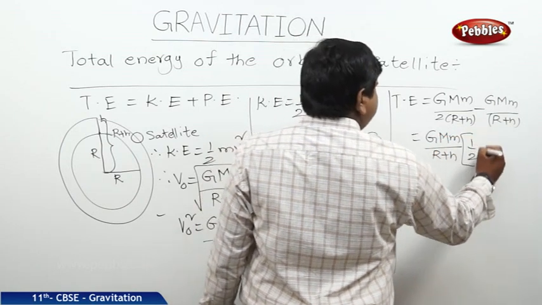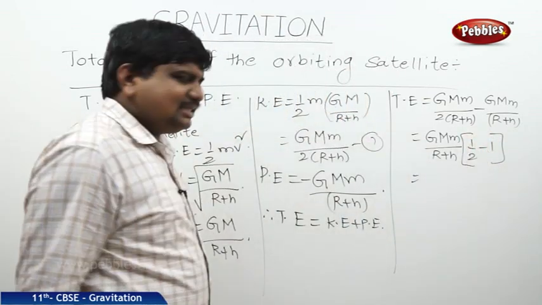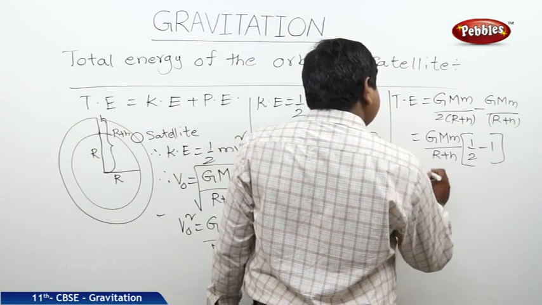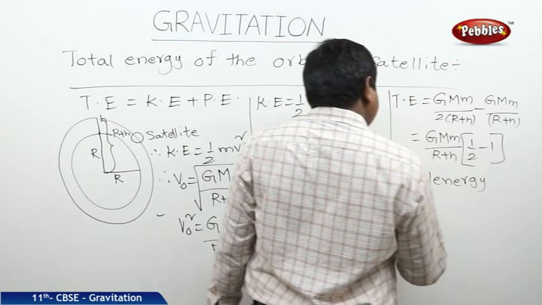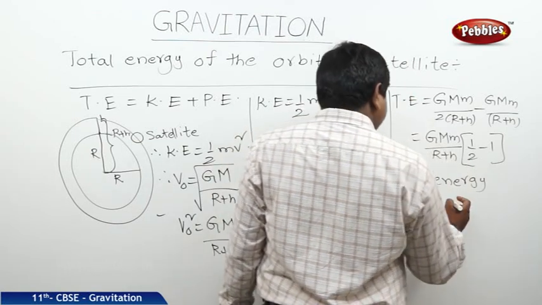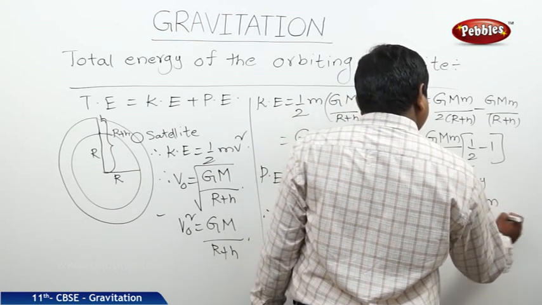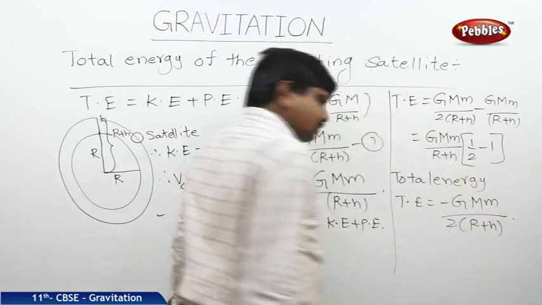This will be half minus 1, which will become minus half. Therefore, total energy TE is equal to minus GMm by 2 into R plus H.